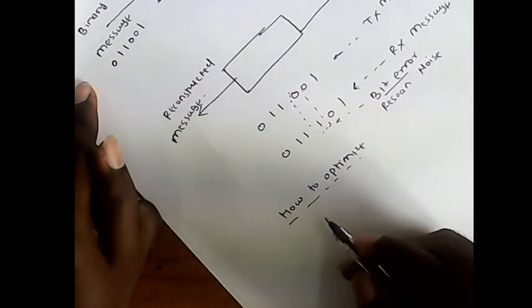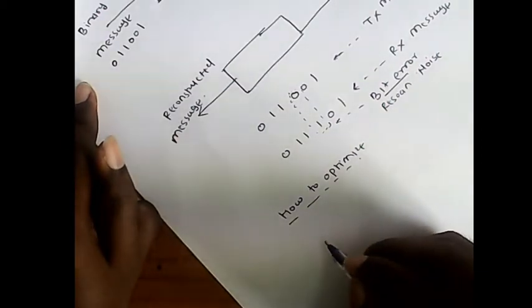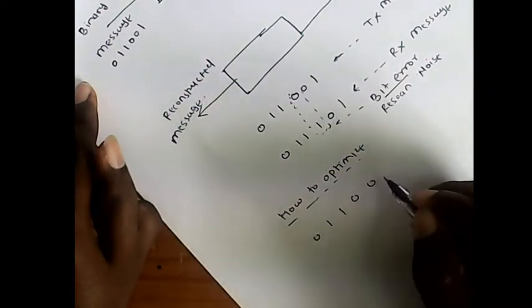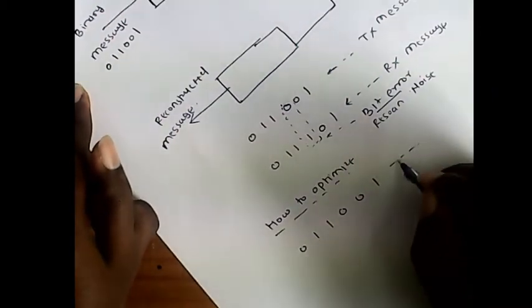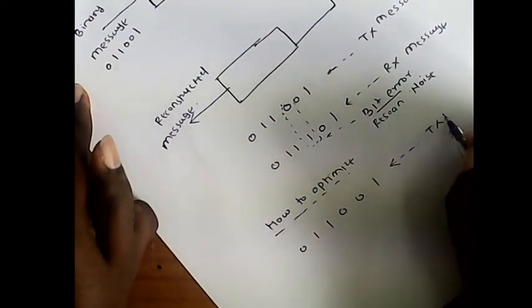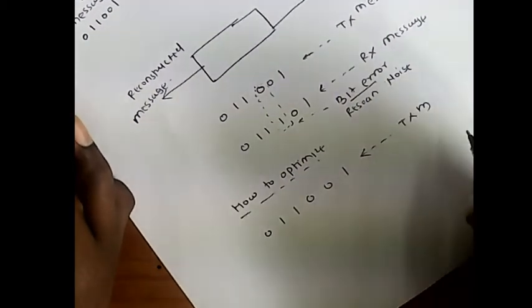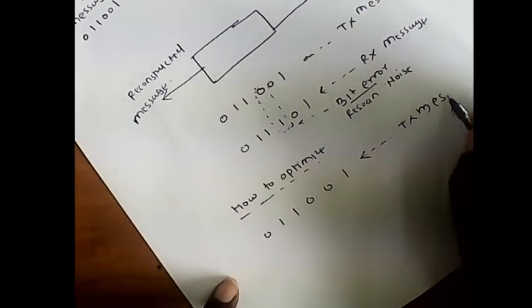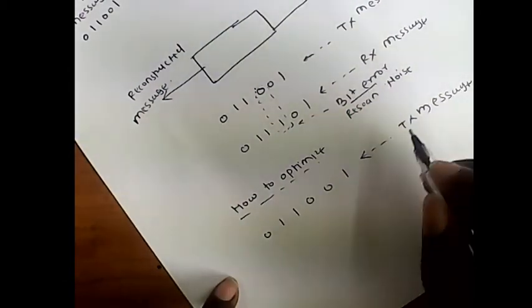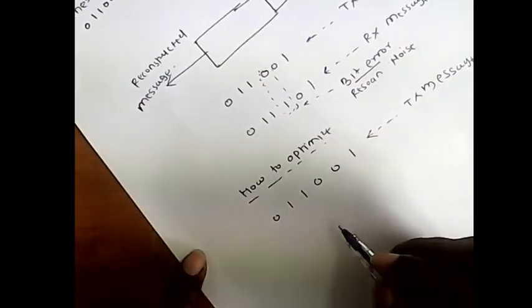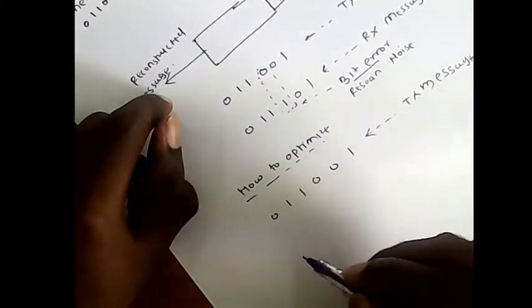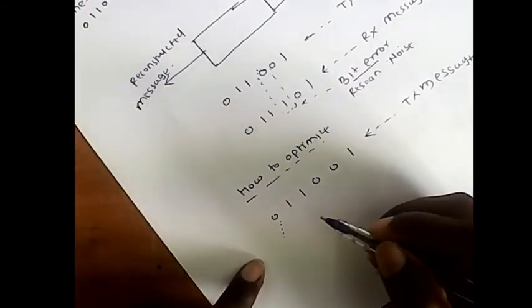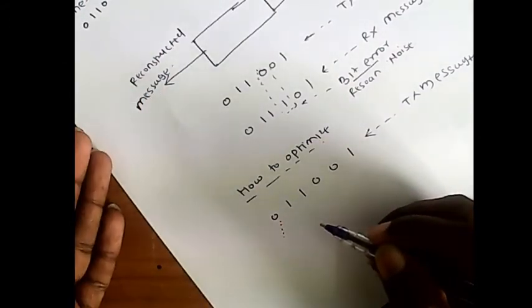Again, 0 1 1 0 0 1 is my transmitted message, and we can represent each bit three times.